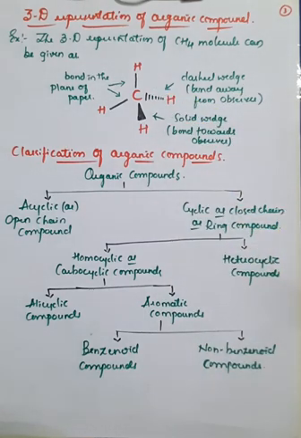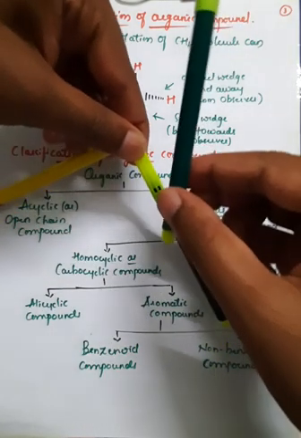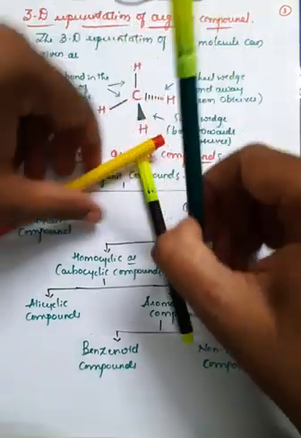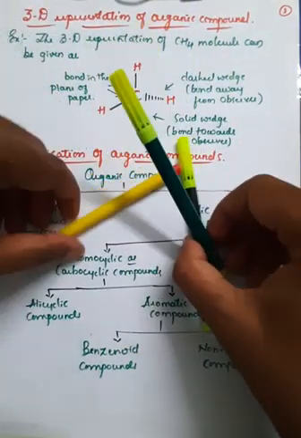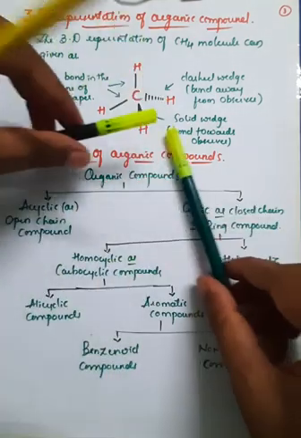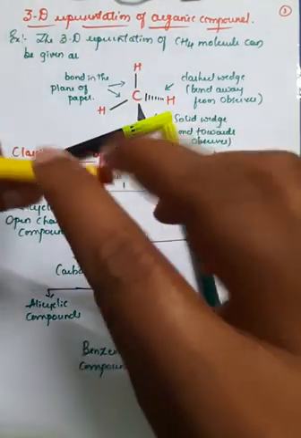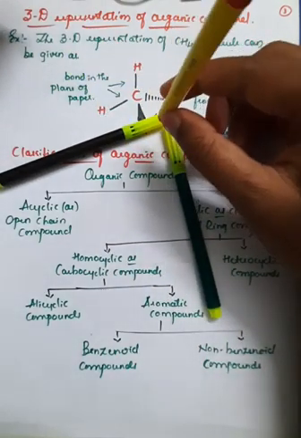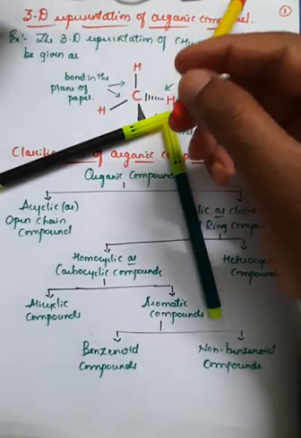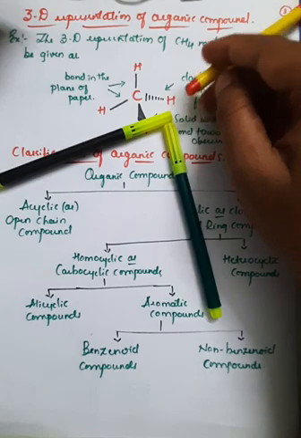So if you observe here, it looks like this bond is nearer to the observer, and one is like this, right? Two are in the plane of the paper, and one is coming towards the observer, and one will be on the backside, going from here, right?